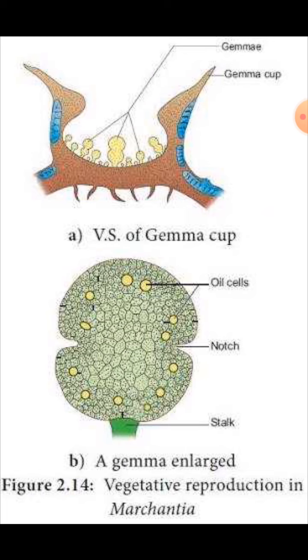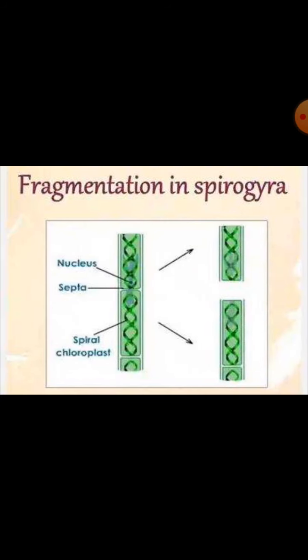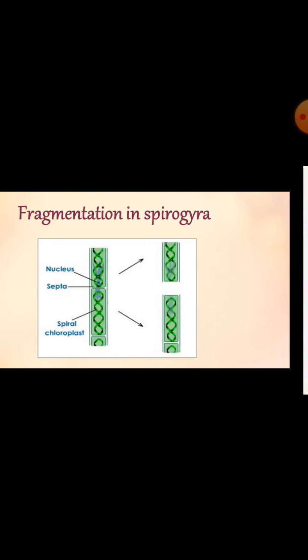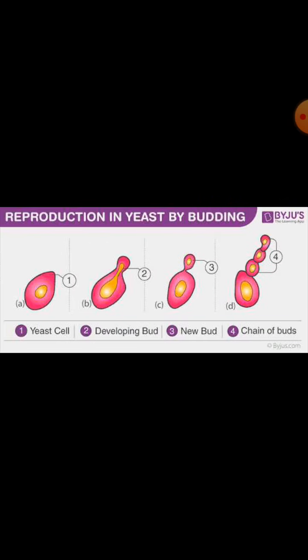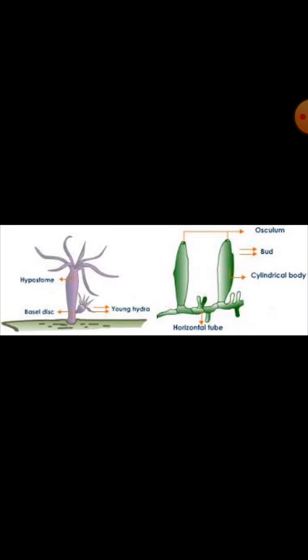This is another one, gemma, reproduced by a part of the plant, the gemma cup in bryophytes, for example Marchantia. Fragmentation is seen in unicellular algae, in Spirogyra, and also in flatworms. Now budding is seen in one-celled fungus, for example yeast, and also in Hydra and Bryophyllum.